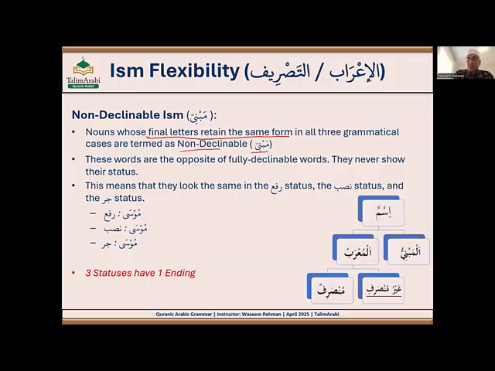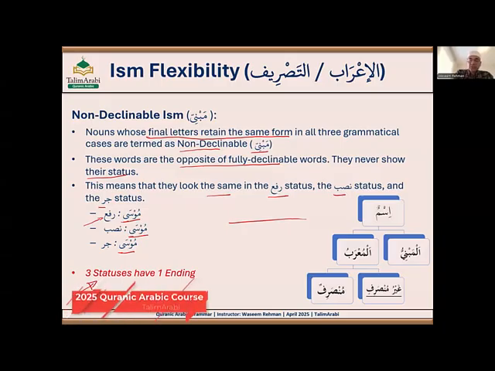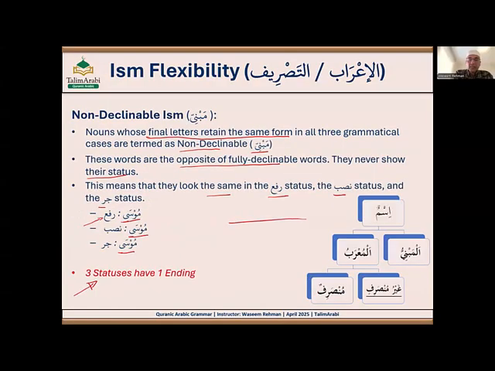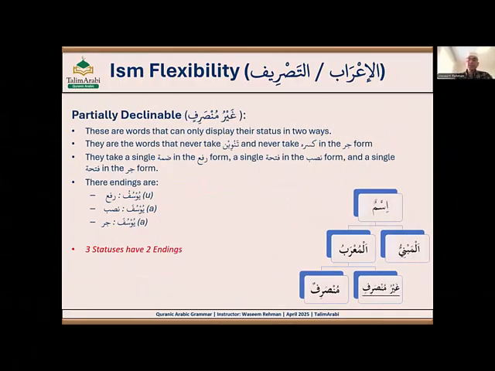So these words are the opposite of fully declinable, because in fully declinable you have three different unique endings. Non-declinable, you have the same ending. So they are just opposite to each other. The concise definition is three statuses have one ending. Fully declinable had three statuses with three unique endings, like Muslimun, Musliman, Muslimin. And non-declinable, three statuses have one ending.